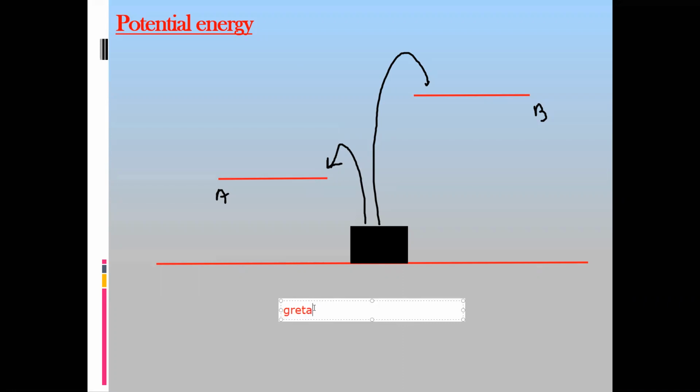Shelf B. So at shelf B, there's a greater potential energy or greater work done